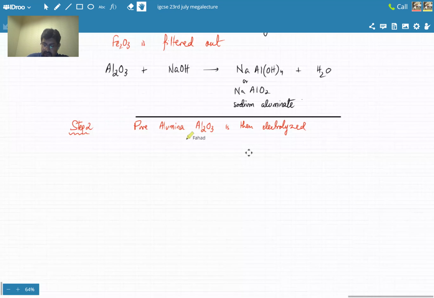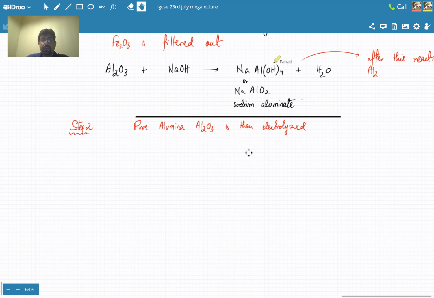अच्छा, मैं थोड़ा सा idea देता हूँ कि aluminium oxide तो react कर गया था. So I'll give you a brief idea: after this reaction, you have a solution of sodium aluminate.